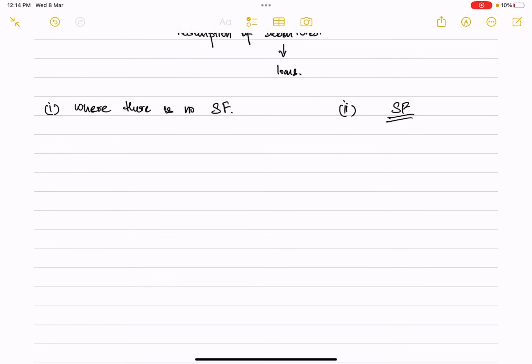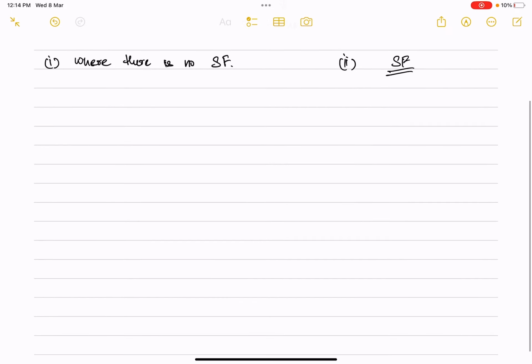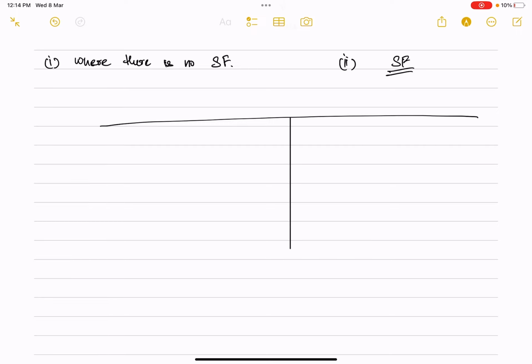But before that, let's talk about an example, which will give us a bit of a clear sight about this creation of sinking fund. Let's say this is a balance sheet of a company. So we have liabilities and we have assets.